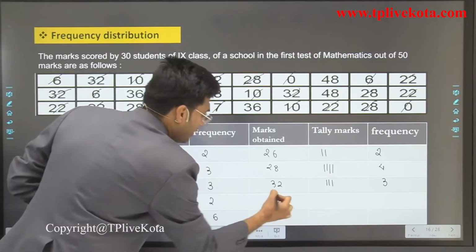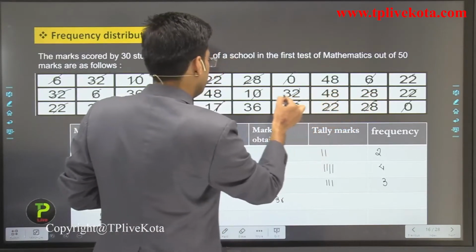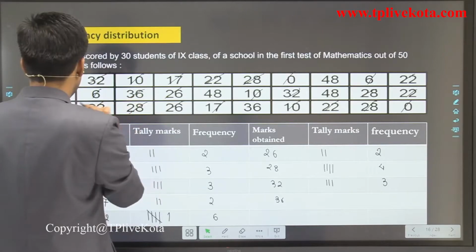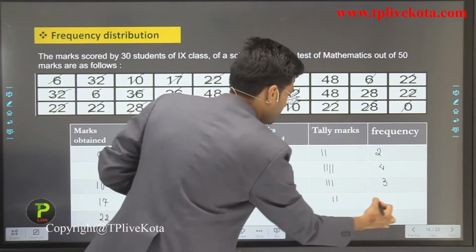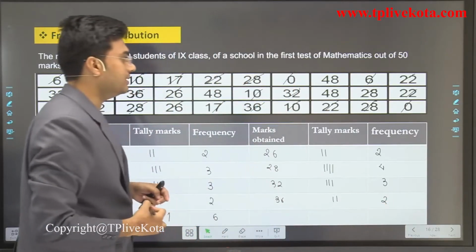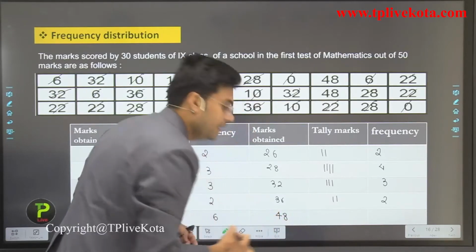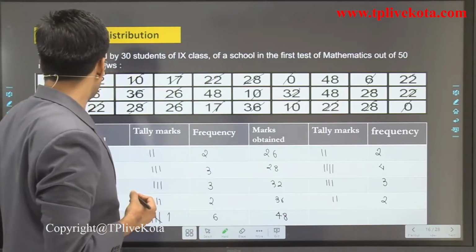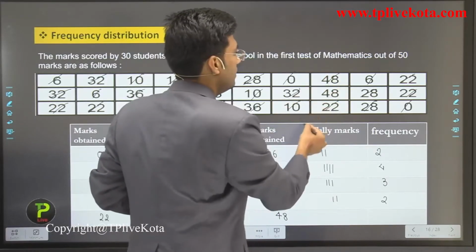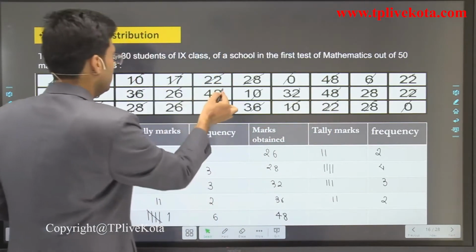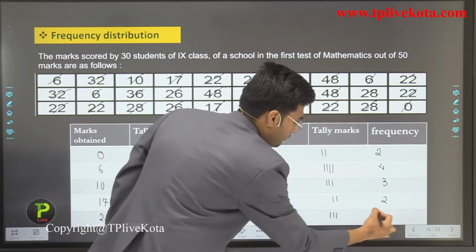Let's see. 1, 2. 2 students got 36. Now the last is what? The last is 48. How many students got 48? 1, 2, 3. So 3 students got 48.